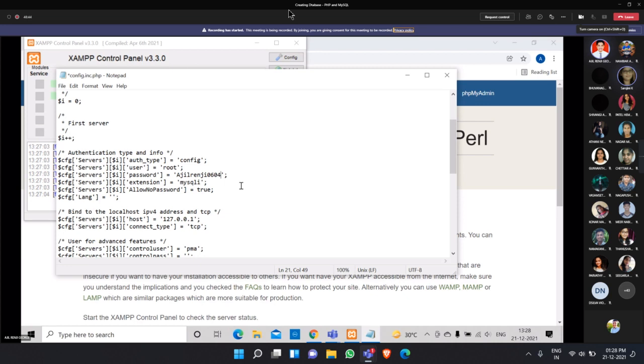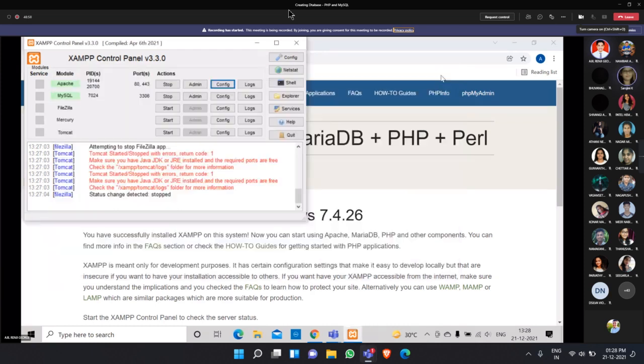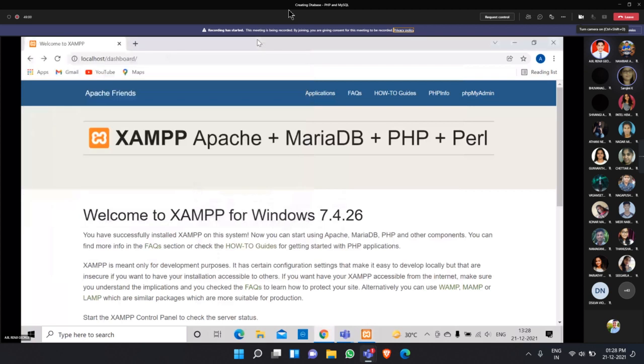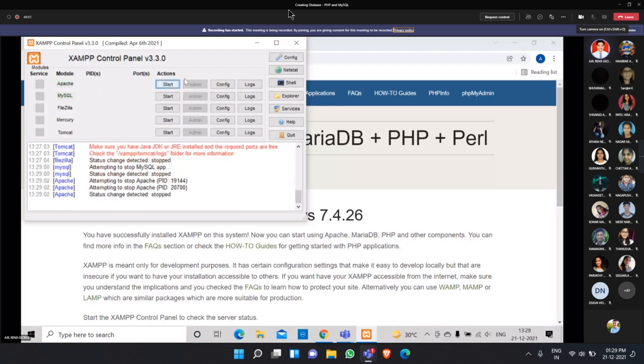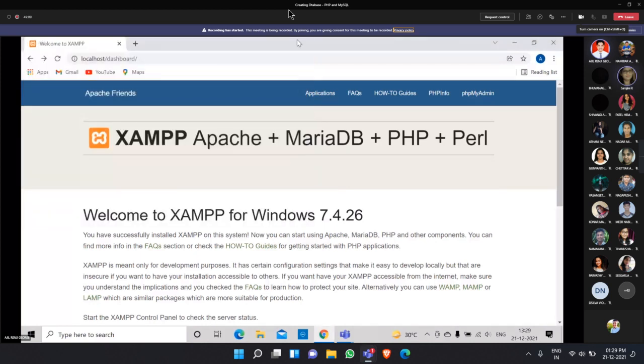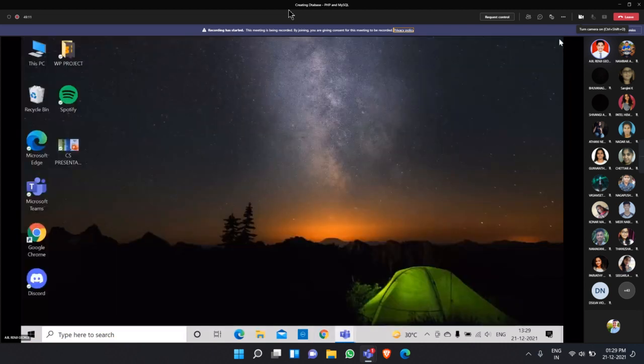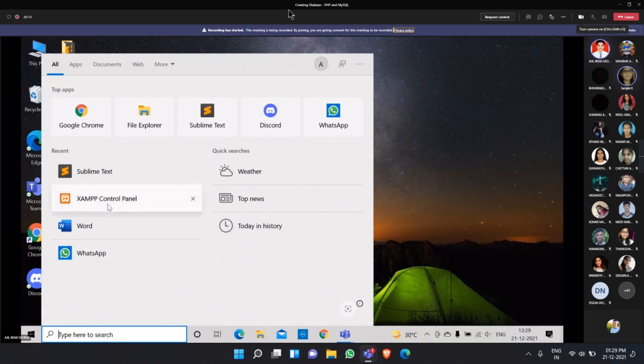Go to file and save. Now close your file and close this control panel, meaning stop both Apache and MySQL in the XAMPP control panel. Close your browser window also. Again, start Apache and MySQL in the XAMPP control panel.